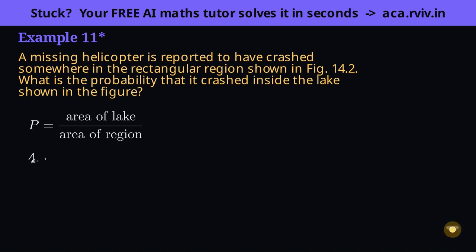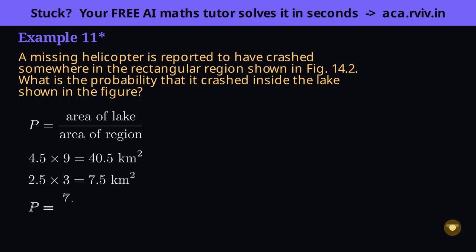First the total. The whole region is a rectangle 4.5 by 9, and area is length times breadth, so multiply to get 40.5 square kilometers. Now the favorable part. The lake measures 2.5 by 3, so its area is 2.5 times 3, which is 7.5 square kilometers.